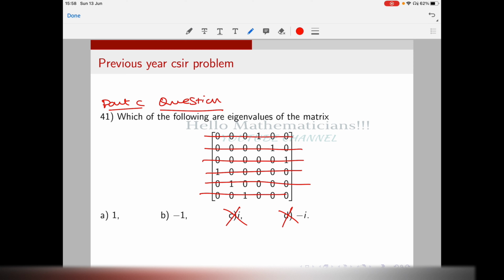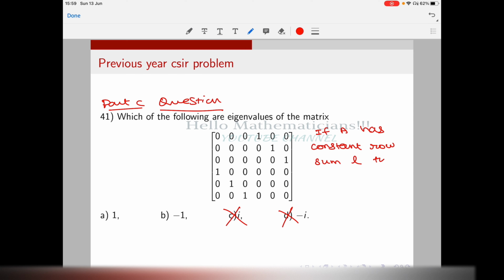The precise result is: if A has constant row sum L, then L is an eigenvalue of A with eigenvector the all-ones vector.